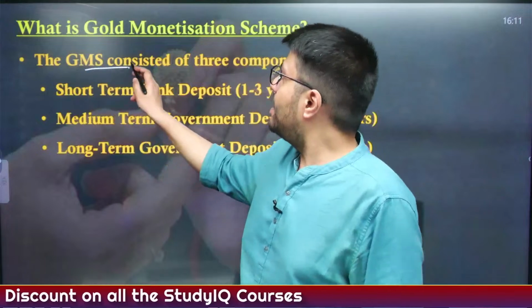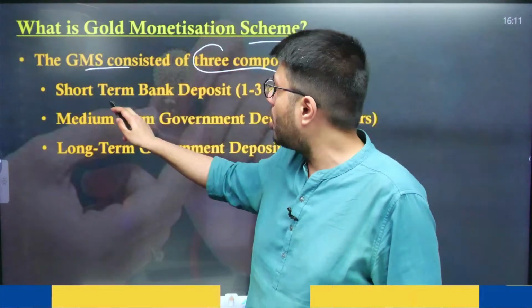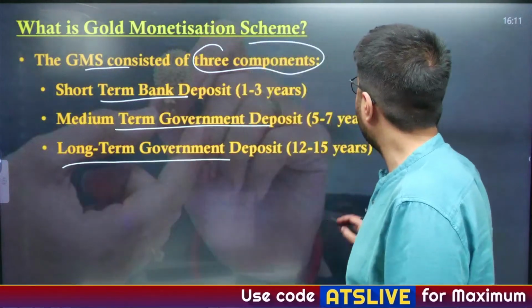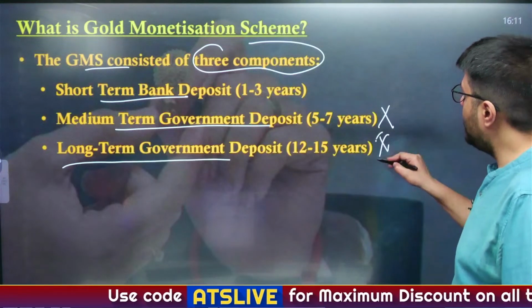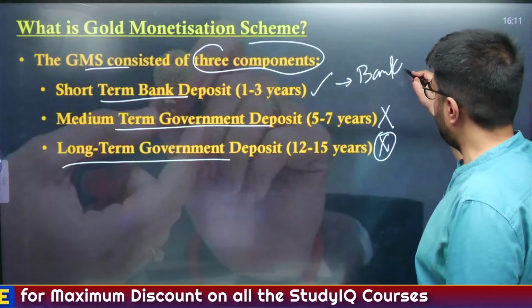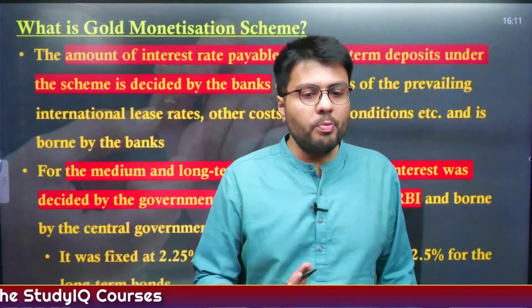Now, GMS, or the gold monetization scheme, is composed of three components: short term bank deposits, medium term government deposits and long term government deposits. Now these two will be ending and this will continue at the discretion of banks. Understood? Now we'll understand the gold monetization scheme.